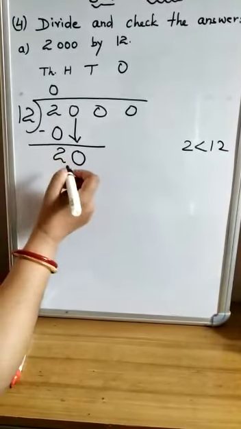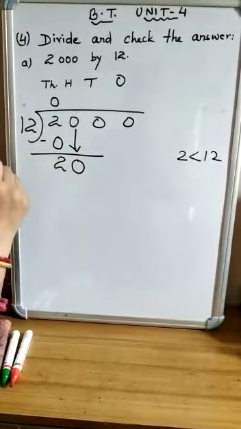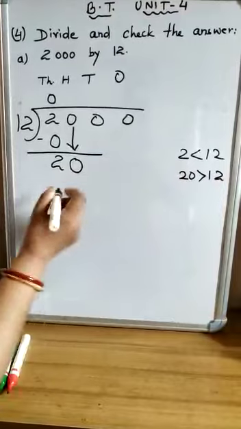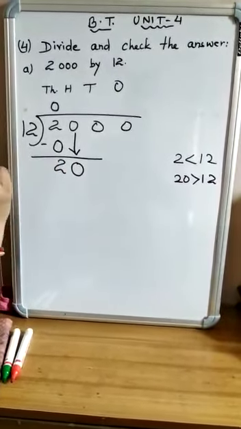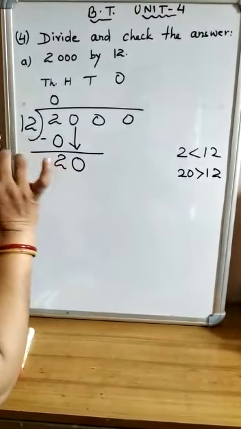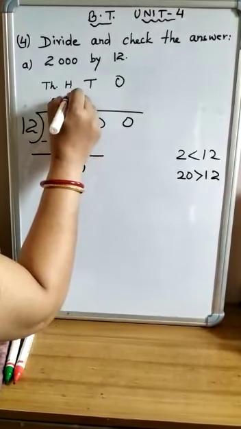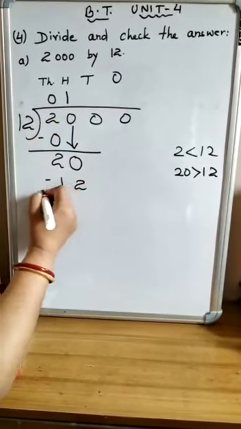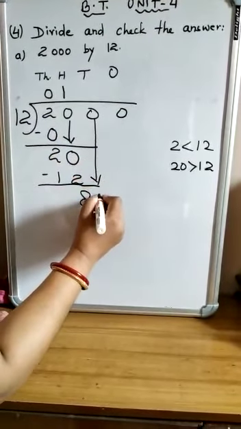Now it becomes 20. What is the value of 20? It is 20 hundreds. Here all of you see that 20 is more than 12. Correct? Now 20 hundreds will be divided by 12. So let's start the table. 2 times 12 is 24. It is not applicable because 24 is more than 20. So 1 times 12, I will put 1 at the hundreds place. 1 times 12 is 12. So 20 minus 12 is 8. Now I will put down this 0 along with 8.